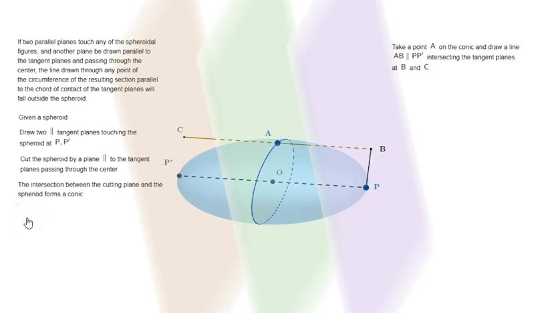Do a little bit of construction just to give you an idea.